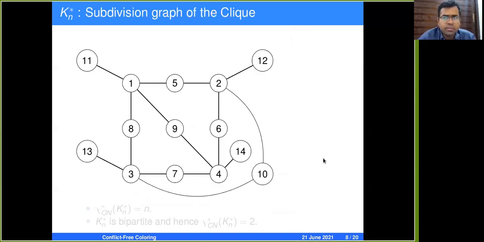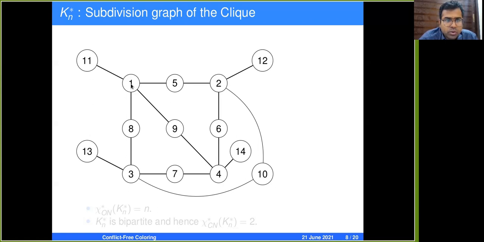Now let's talk about a family of graphs, Kn star, which is called the subdivision graph of the clique. So how is it constructed? We start with a clique on n vertices, and we subdivide each edge with a new vertex, and we add pendant vertices to the original vertices of the graph.